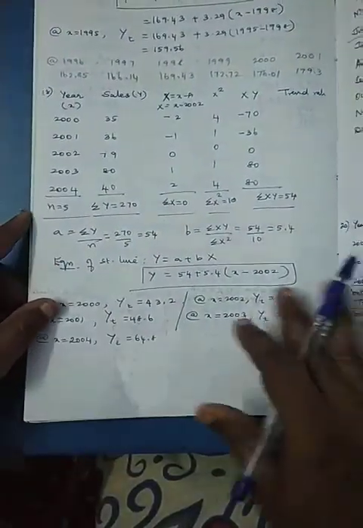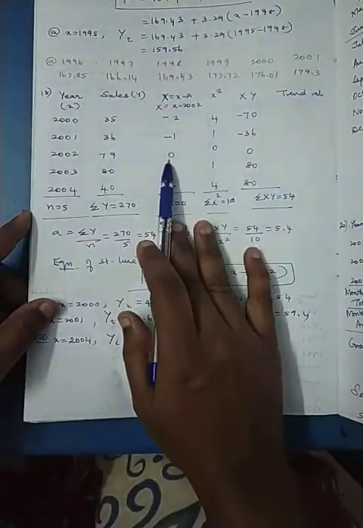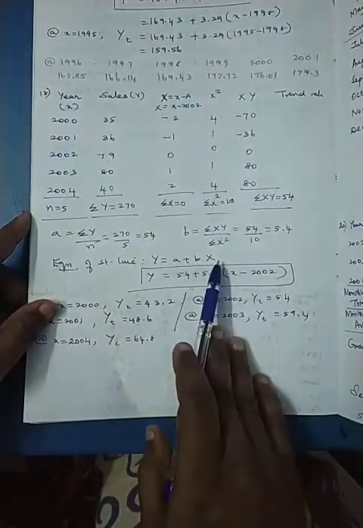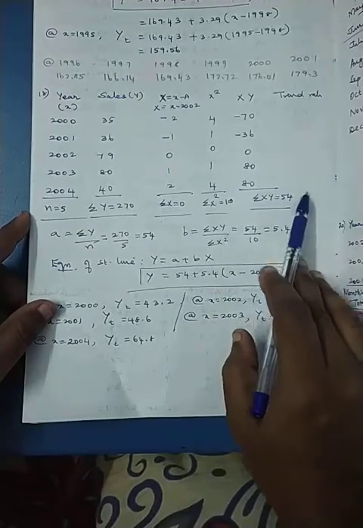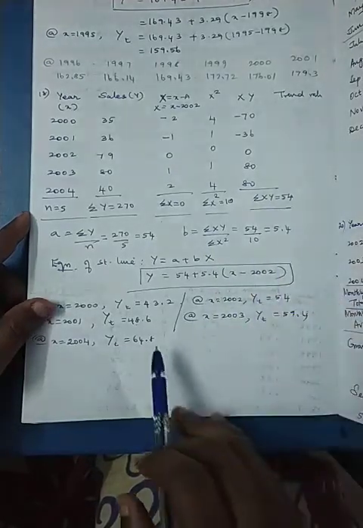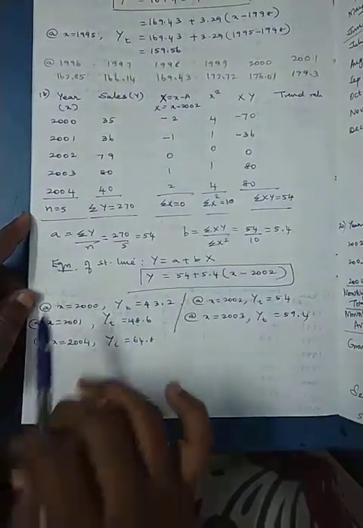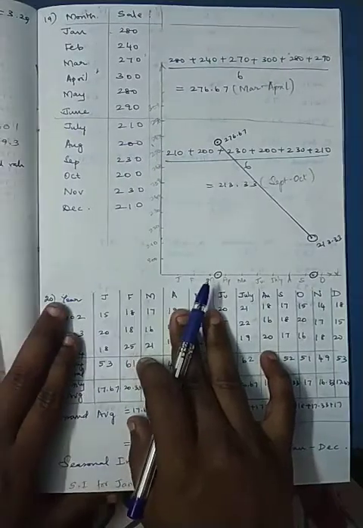Now coming to the 18th problem. The 18th problem is also fitting the line only. You can fit the line, fill the data with trend values, and then you can do the summation. I have written the values for all this. You can calculate and you can do it. This is simple calculations.